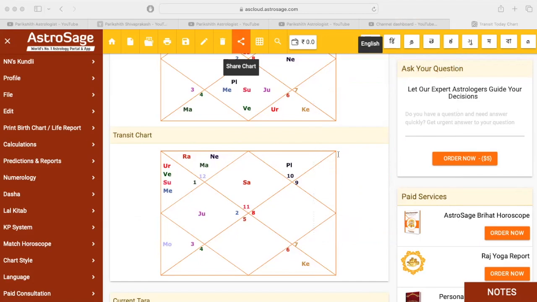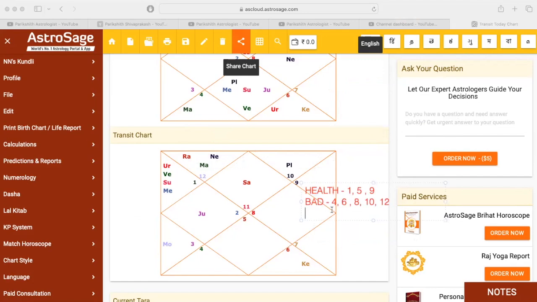Now coming to health. If a person wants to check the health, good houses for health are 1, 5, 9. Bad houses for health are 4, 6, 8, 10, 12.